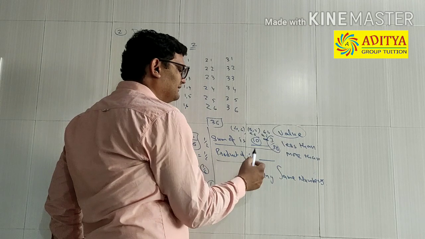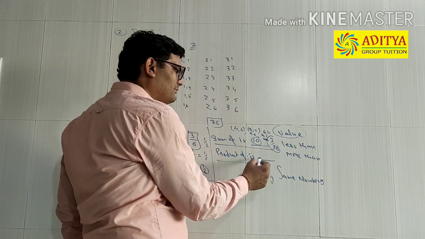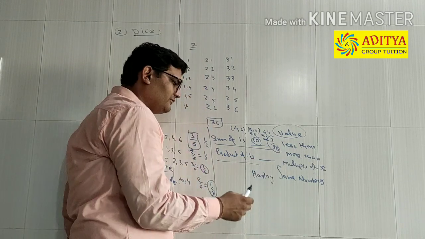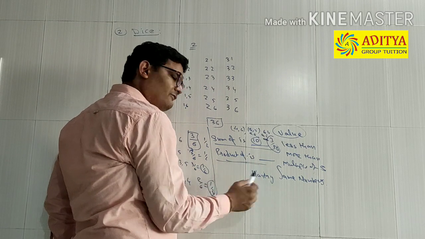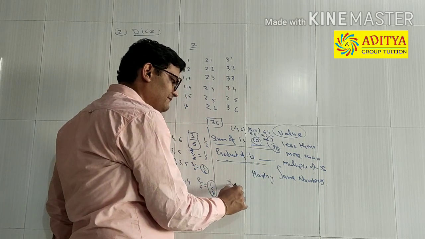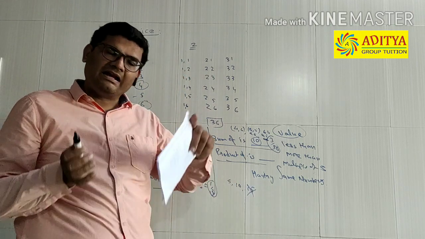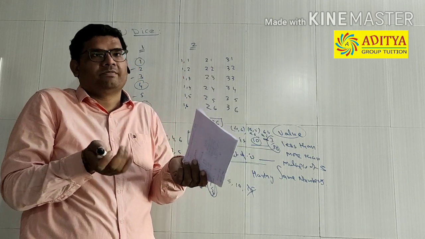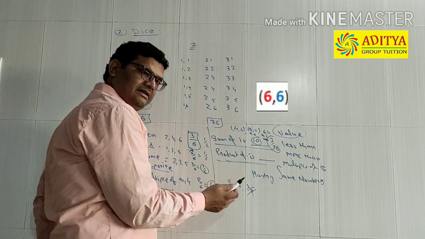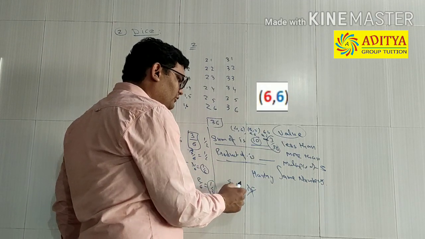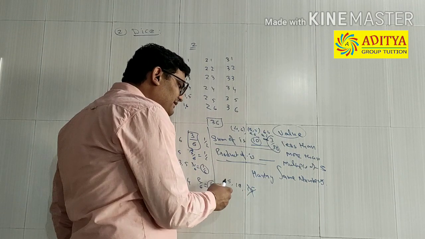The product of the numbers is, say, a multiple of 5. What are the possible multiples of 5? 5, 10, 15. But 15 cannot be there because 6 and 6 are the maximum numbers that you can obtain on 2 dice. 12 is the maximum number that you can obtain. So 5 and 10. How can you obtain 5?